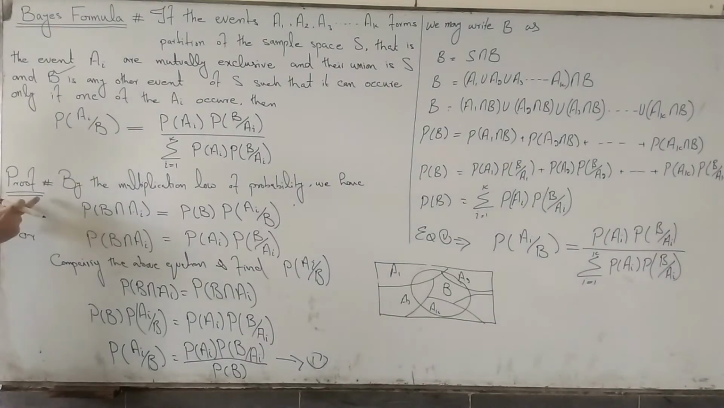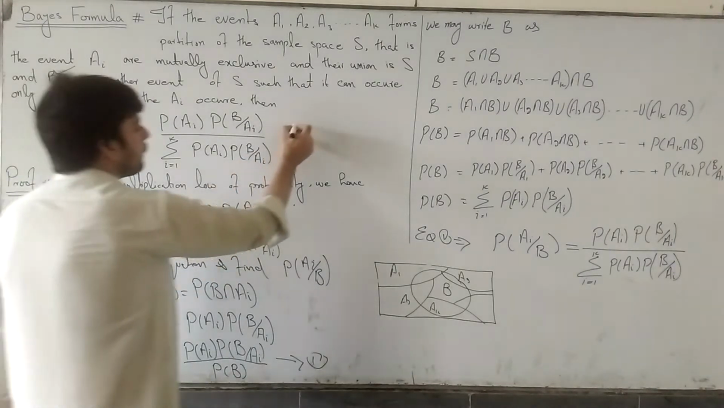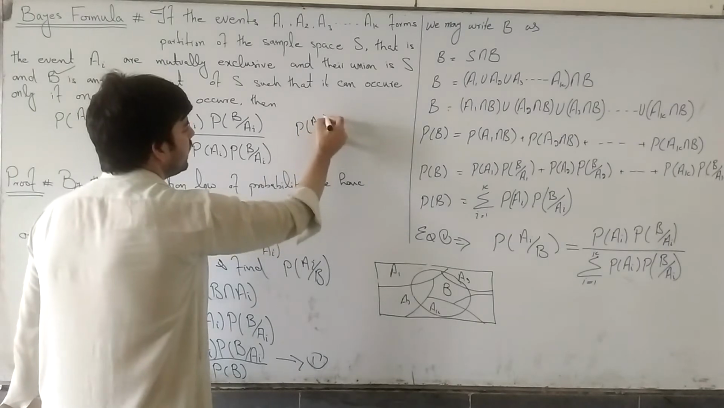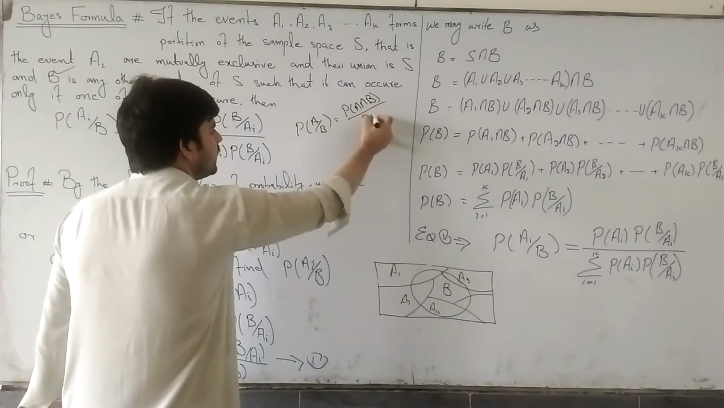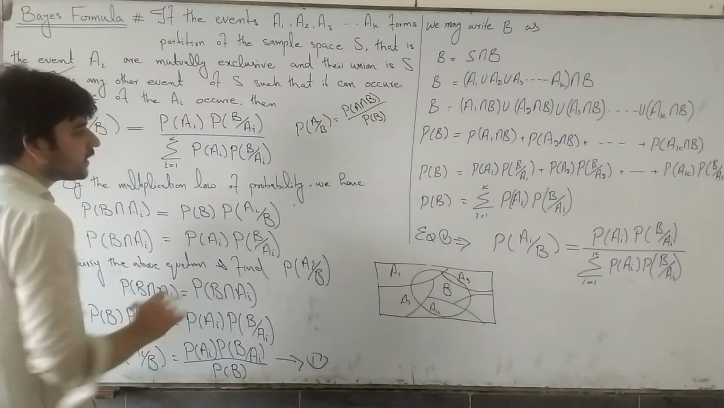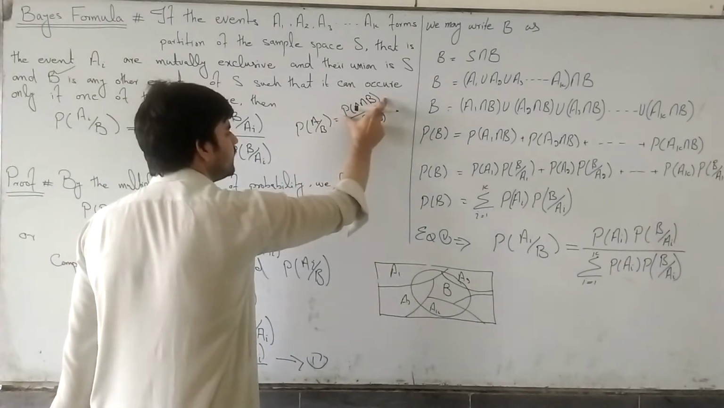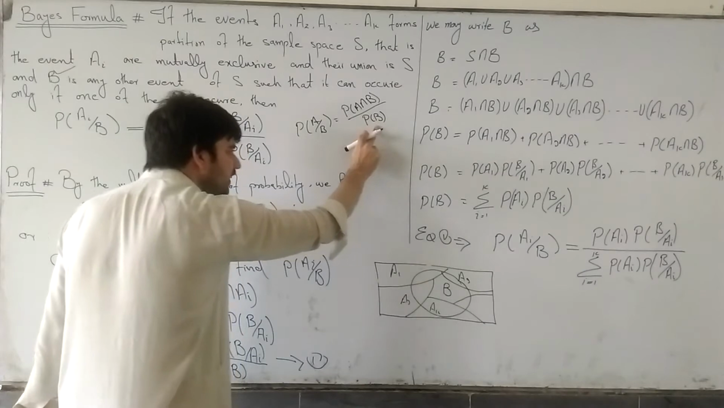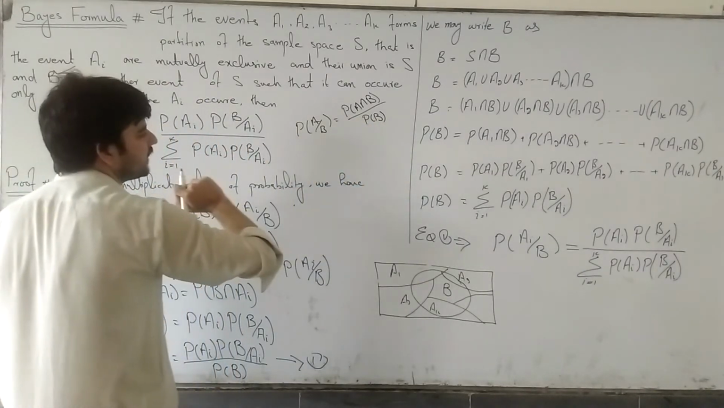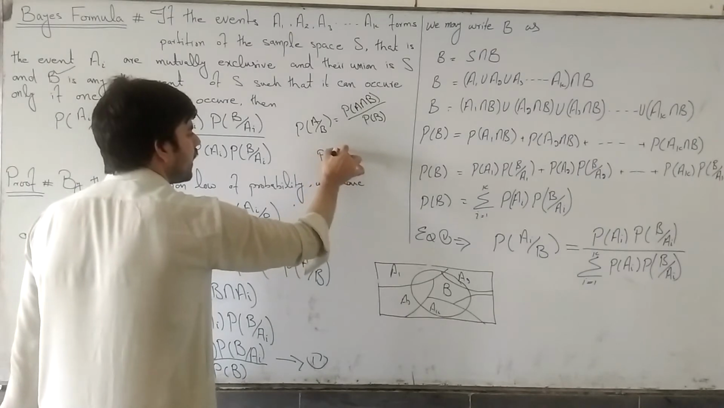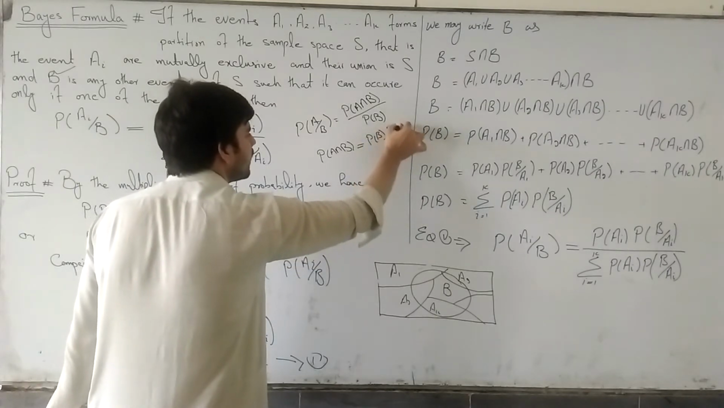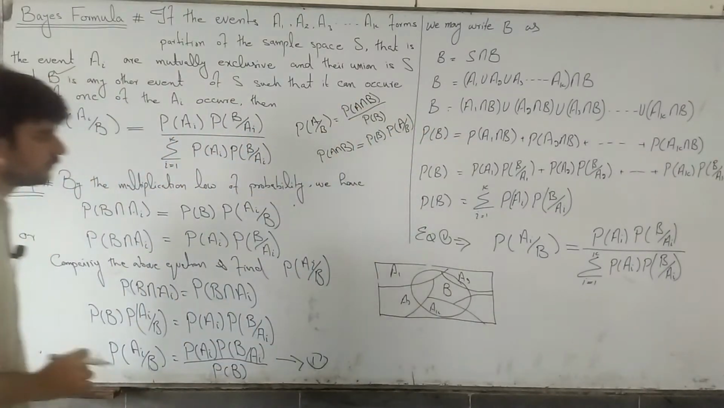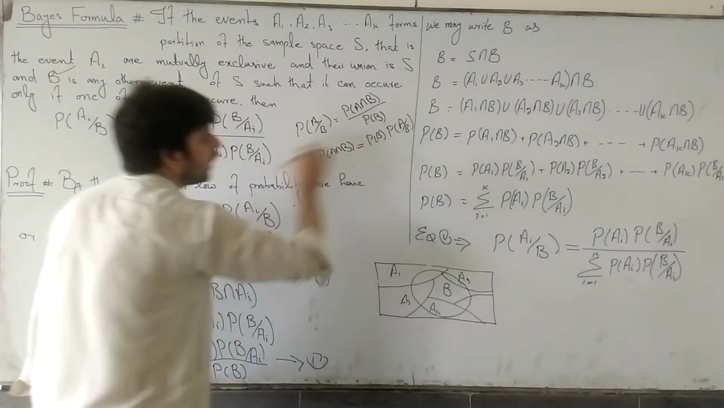Now we are going to the proof. Since we know that probability of A given B is equal to probability of A intersection B divided by probability of B. If we are interested to find the value of probability of A intersection B, then we transfer this probability of B to the left hand side and we will get probability of A intersection B is equal to probability of B multiplied by probability of A given B. This is called multiplication rule of probability.